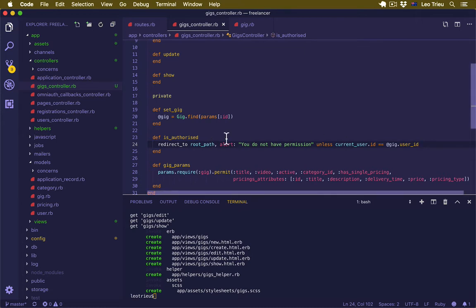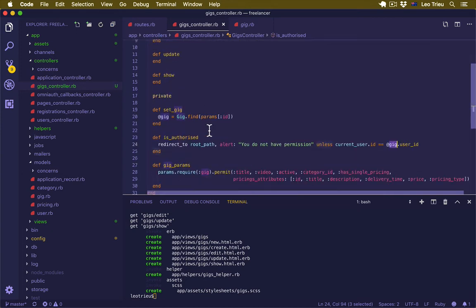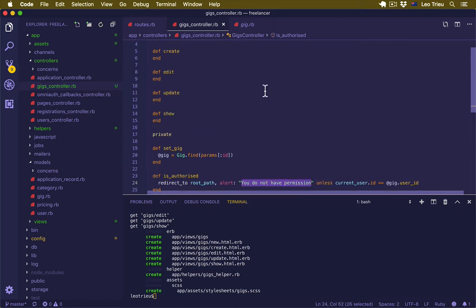Basically this method checks if the current user is the owner of the gig by comparing current user ID with gig.user ID. Then you have the permission to update, create, or edit. Otherwise, if you're not the owner of this gig, it will redirect you to the root path and say, hey, you do not have permission.